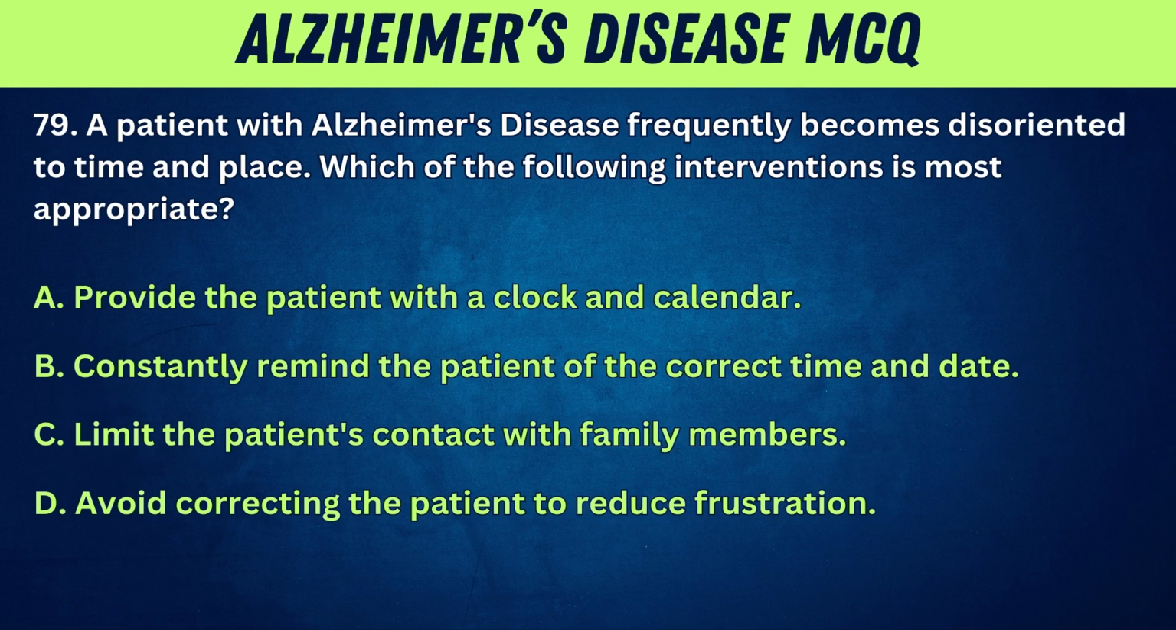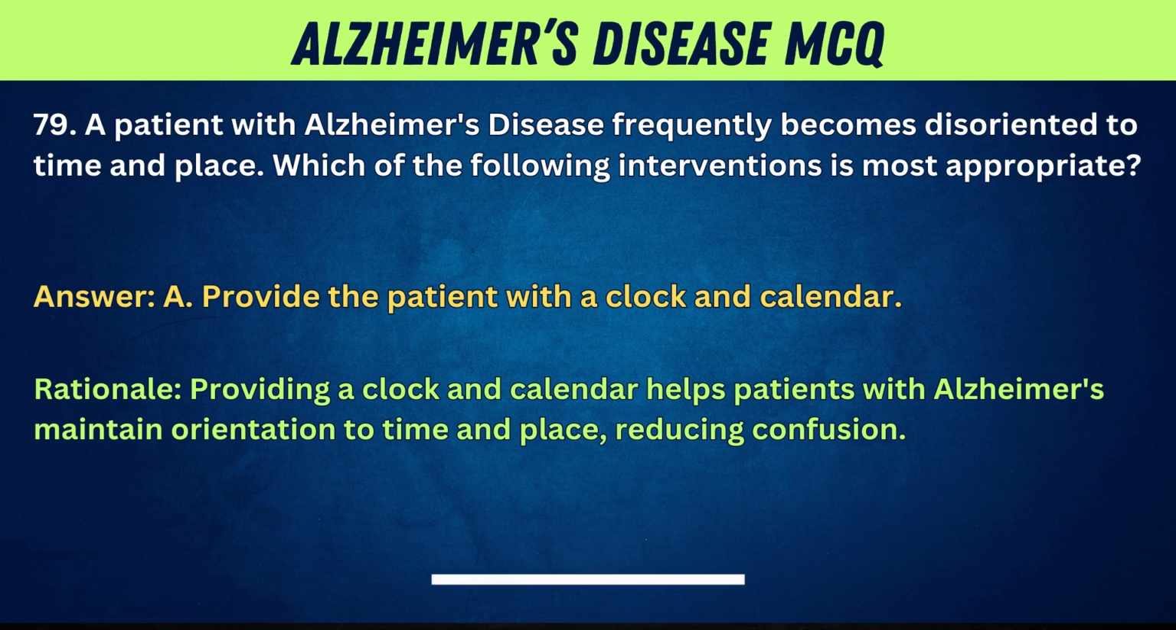79. A patient with Alzheimer's disease frequently becomes disoriented to time and place. Which of the following interventions is most appropriate? A. Provide the patient with a clock and calendar. B. Constantly remind the patient of the correct time and date. C. Limit the patient's contact with family members. D. Avoid correcting the patient to reduce frustration. Answer: A. Provide the patient with a clock and calendar. Rationale: providing a clock and calendar helps patients with Alzheimer's maintain orientation to time and place, reducing confusion.